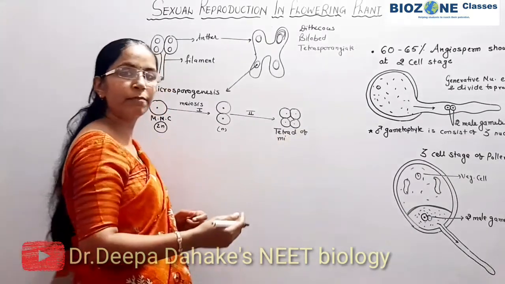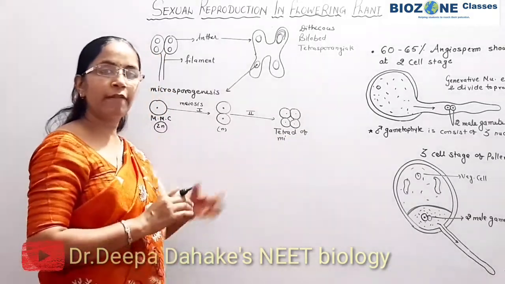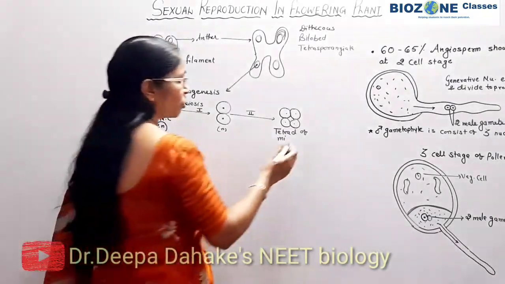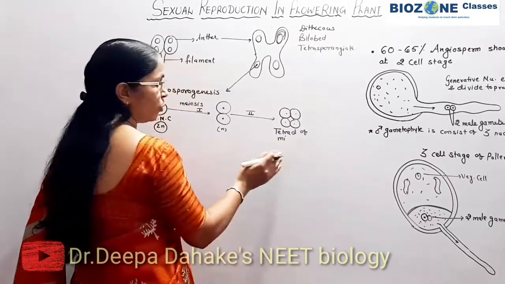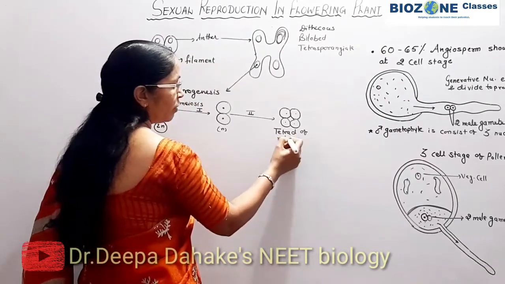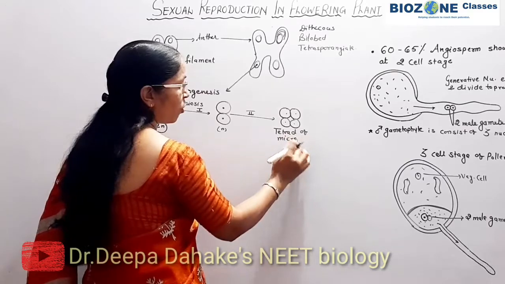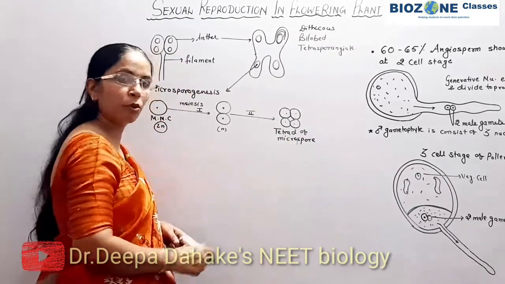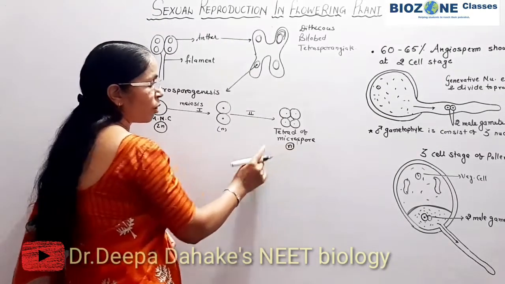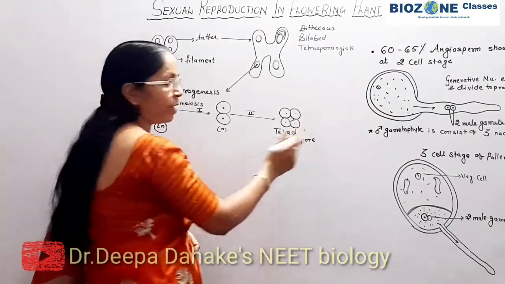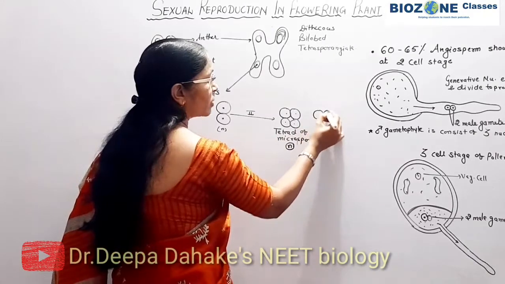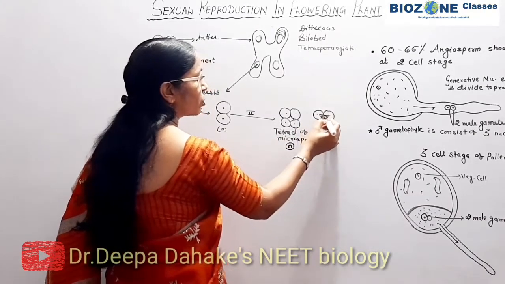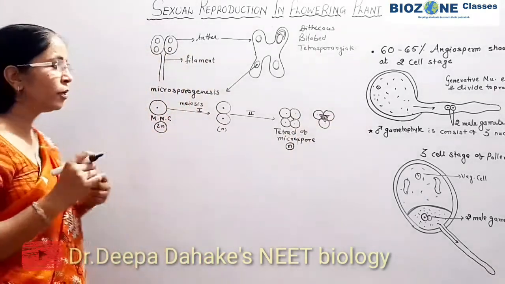Microsporogenesis either takes place by successive division, every nuclear division followed by cell wall formation, or microsporogenesis initially takes place by nuclear division and then it leads to the cell wall formation. So this part you remember, a tetrad of microspores is formed. Microspores are all haploid. This is the isobilateral tetrad. Commonly this kind of structure is also there. This is called one of the most common tetrads, the tetrahedral tetrad.